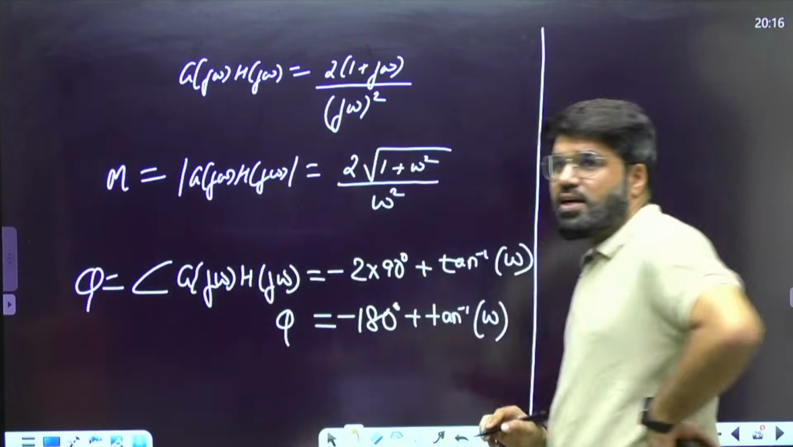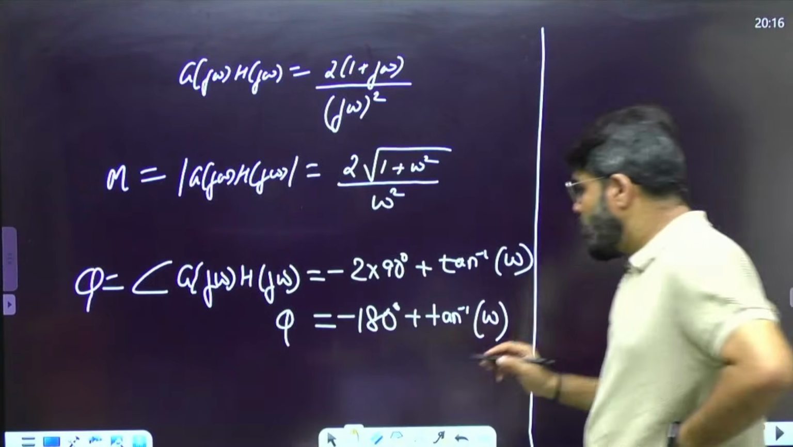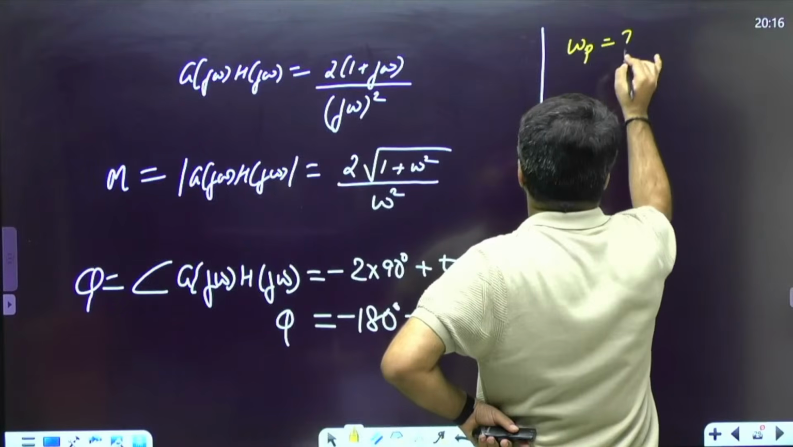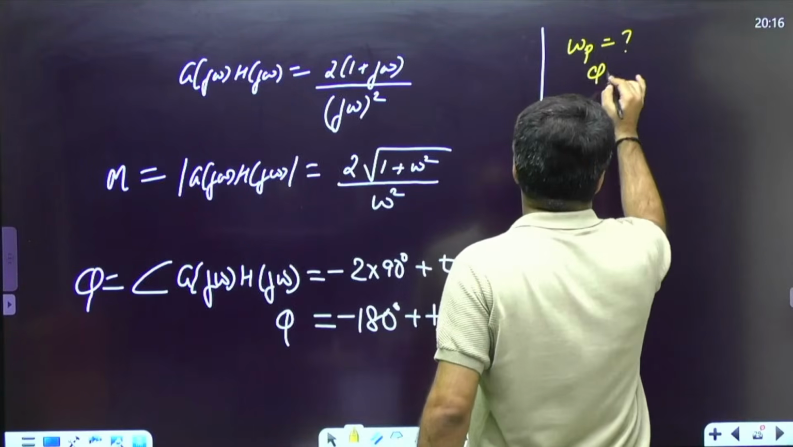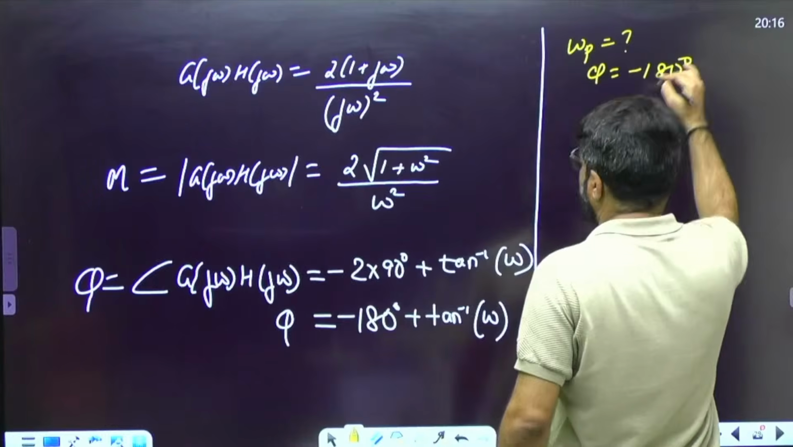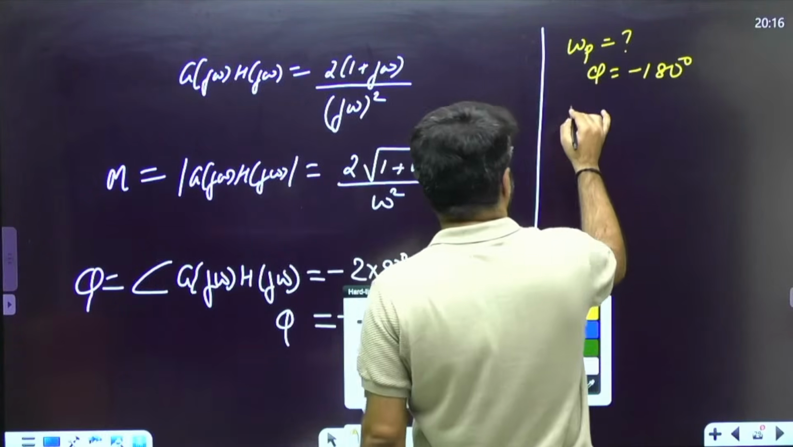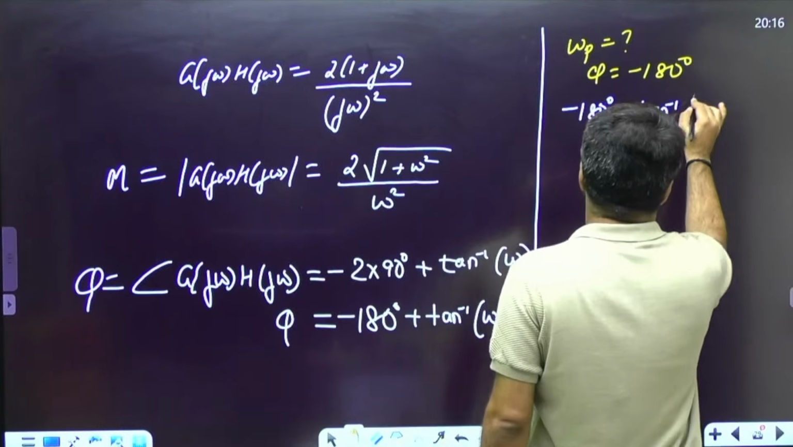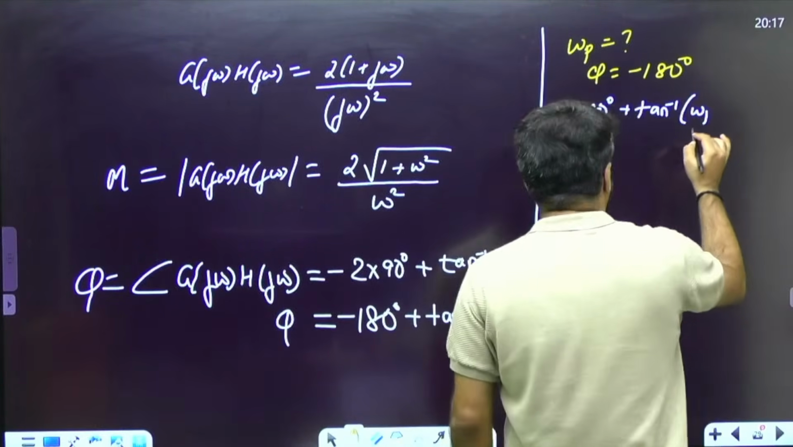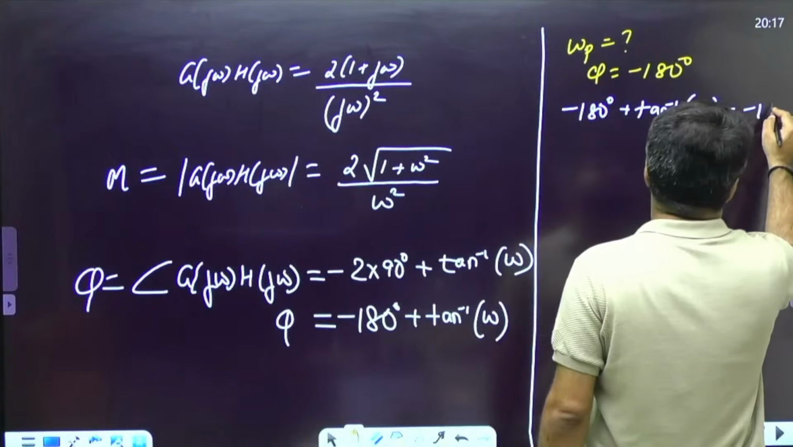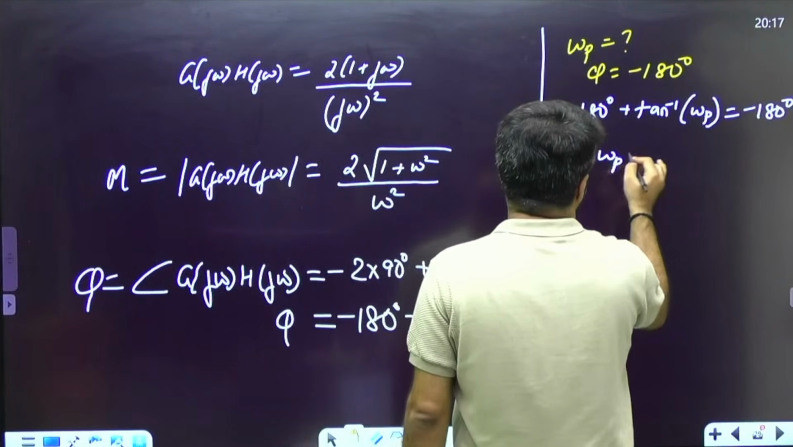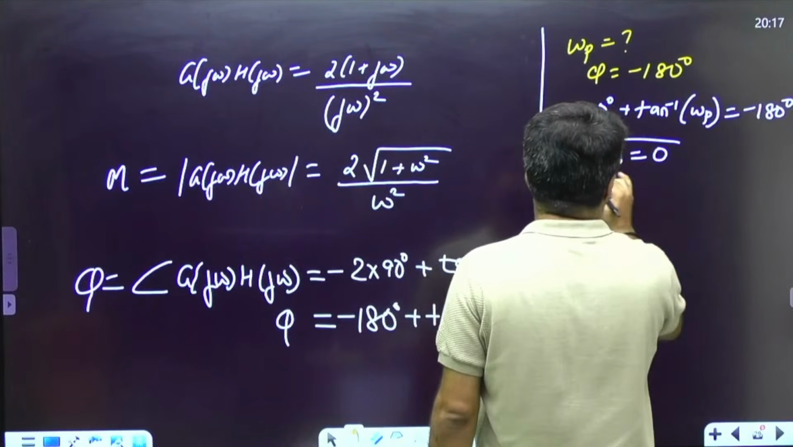Now this is a special and important case, because for gain margin we need omega p. And how do you calculate omega p? You equate the phase to minus 180. As soon as you equate the phase to minus 180, our phase expression, which is minus 180 plus tan inverse omega at omega p, is minus 180. So 180, 180 cancel. Tan inverse omega is 0. So omega also becomes 0.